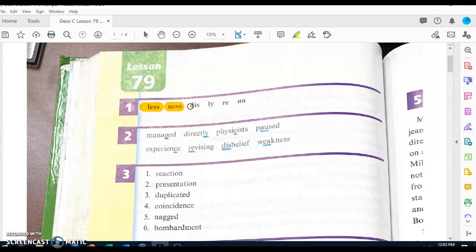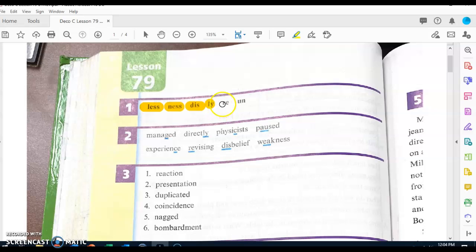Touch the letters D-I-S. What's one meaning of dis? Get ready. Not. What's another meaning of dis? Get ready. The opposite of. Everybody touch the letters L-Y. What's one meaning of ly? Get ready. How something happened.